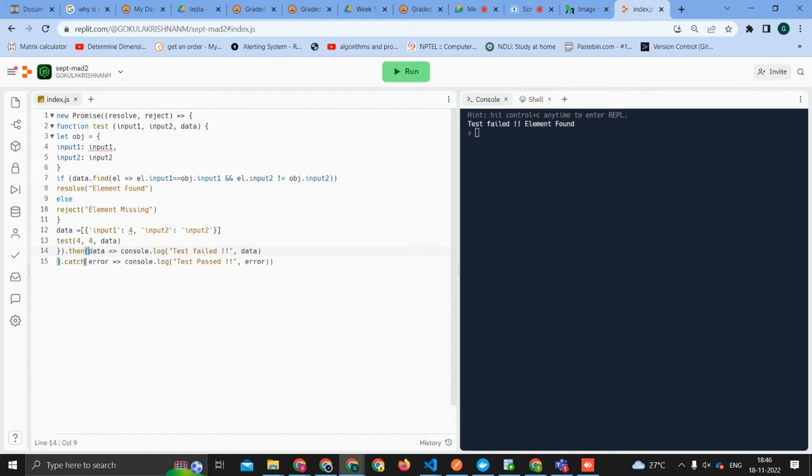So what I'm saying is that the error that we are catching, where is that coming from? So I told that it is coming from resolve, no? Matlab whatever is written inside for resolve. I mean, if that was the question. Yeah, I think why the error is coming, Gokul, is because we are not handling the reject. That's what I'm saying. So we are not handling the reject, right? So if we handle it, will it be proper? That's my question here. Yeah, so can you add another then and see?